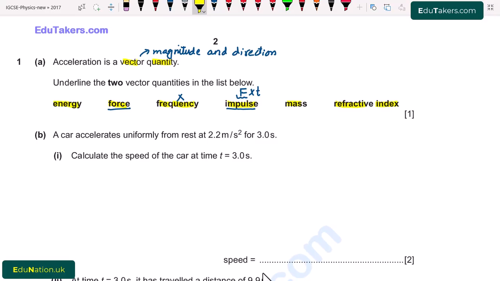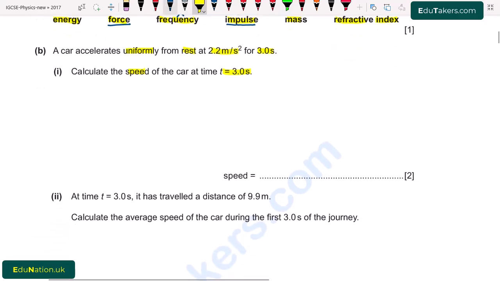Next part B. A car accelerates uniformly from rest at 2.2 meter per second square for 3.0 seconds. Part 1. Calculate the speed of the car at time t equal to 3.0 seconds. So here we are given that the car starts from rest. It means that its initial velocity is equal to 0, the acceleration is 2.2 meter per second square and time t is equal to 3.0 seconds. We have to find out the final speed.